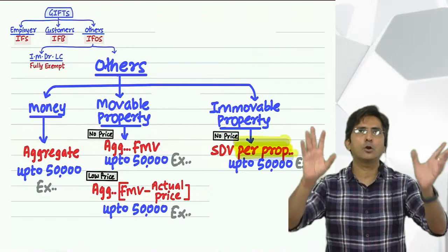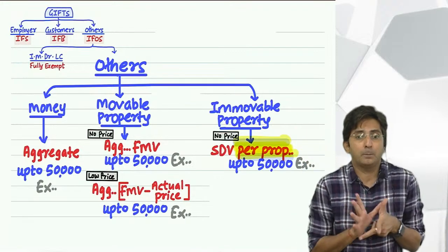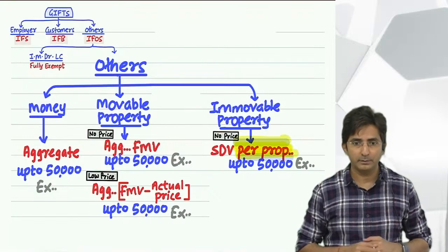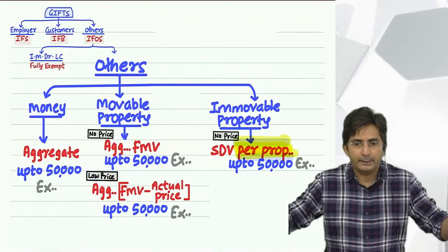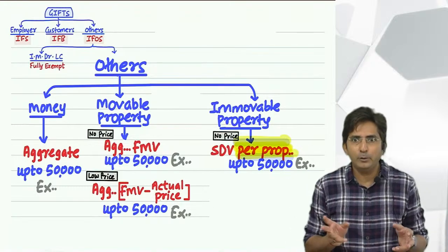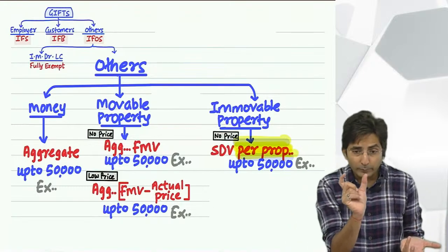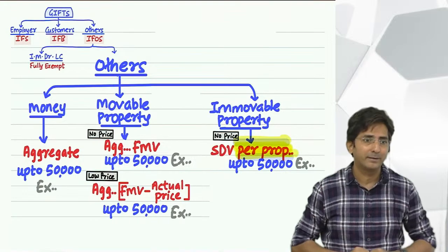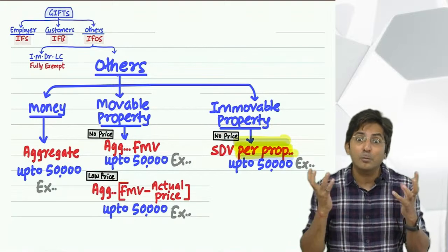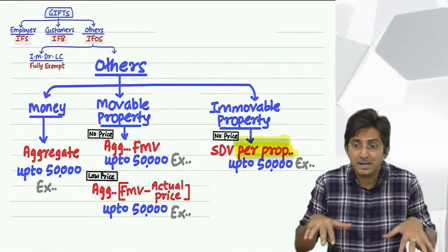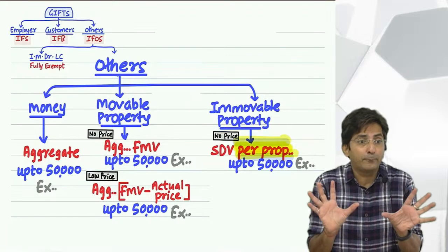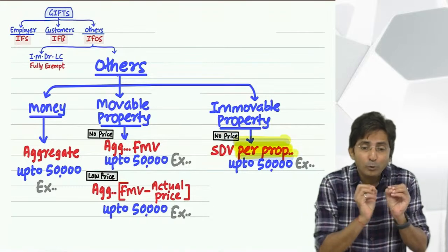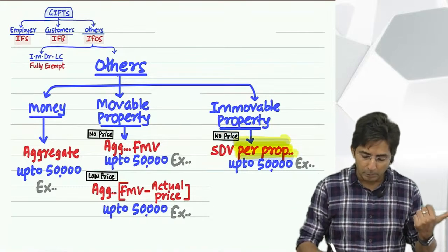See, low price means you are not getting it totally free. You are paying some price, but less price. If you pay full price, then it is not a gift. If an item has a value of 1 lakh and you pay the full 1 lakh, then there can be no element of gift. The element of gift comes when you pay a lesser price; the difference becomes your benefit. So in Hindi we say the difference is your maza, and on maza there is saza. Maza means benefit, saza means tax. But when do you get that maza, that benefit? When you pay a low price. So can you create an example of low price over here?